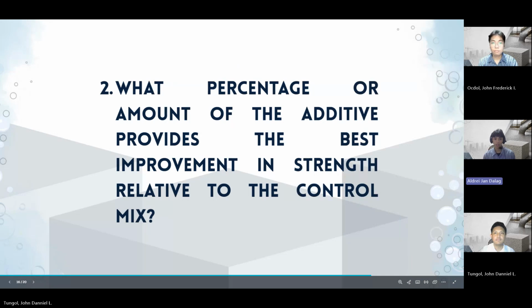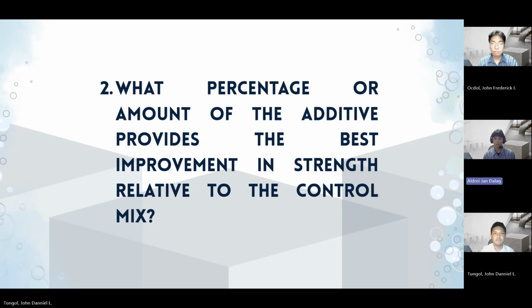For our second question, what percentage or amount of the additive provides the best improvement in strength relative to the control mix? The study used a constant 3% SLS concentration for all foam concrete mixtures, so the variation in strength was mainly influenced by the amount of foam introduced into the mix rather than the SLS concentration itself. The objective was not to produce higher strength than conventional concrete, since adding foam naturally increases air voids and reduces overall strength. Instead, the research aimed to evaluate how foamed concrete can achieve a balance between lightweight properties and acceptable structural performance.